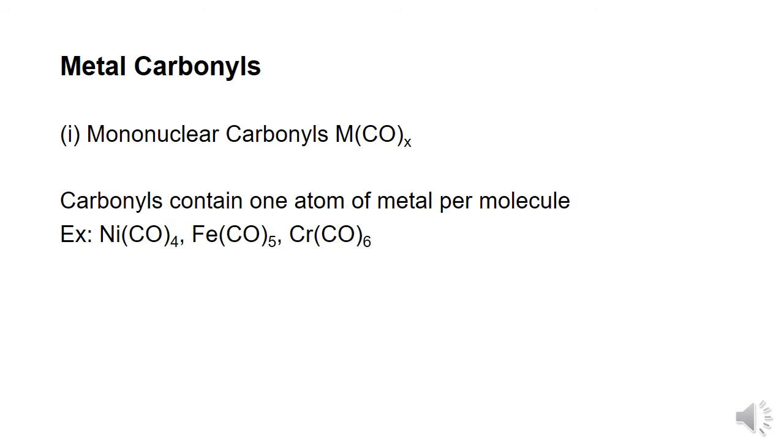The mononuclear carbonyls are represented by the general formula M(CO)x, or they can be defined as the carbonyls which contain one atom of the metal per molecule. The examples for this class include nickel tetracarbonyl, iron pentacarbonyl, chromium hexacarbonyl, etc.